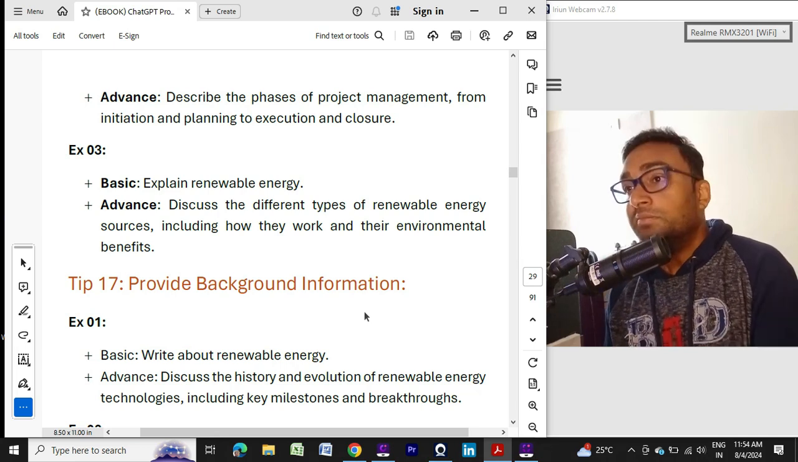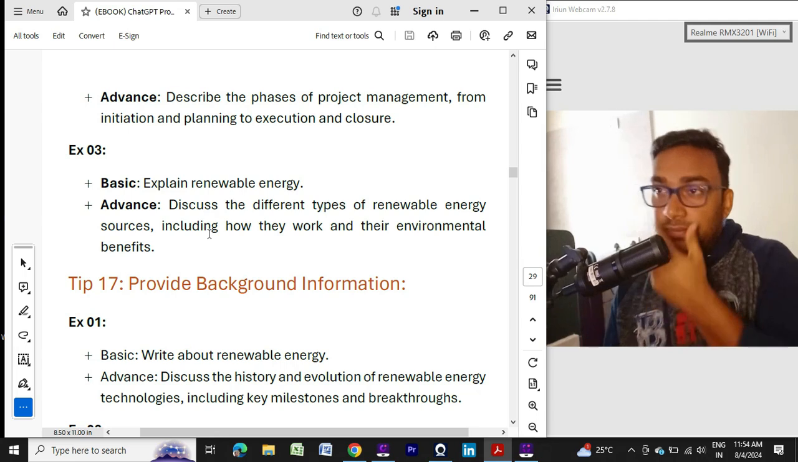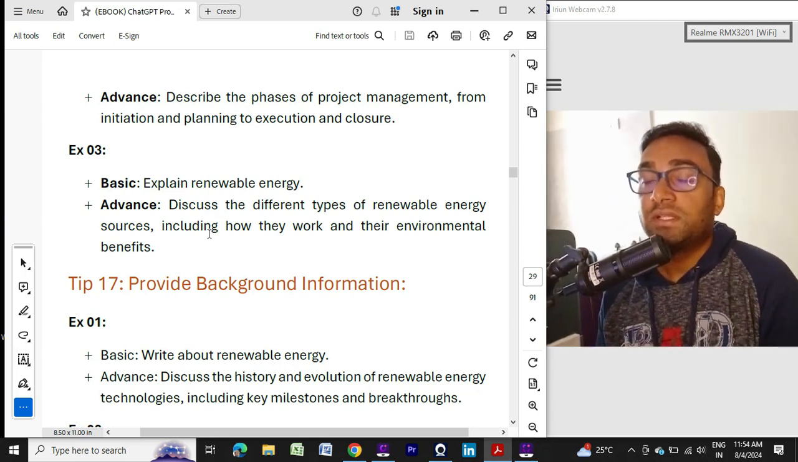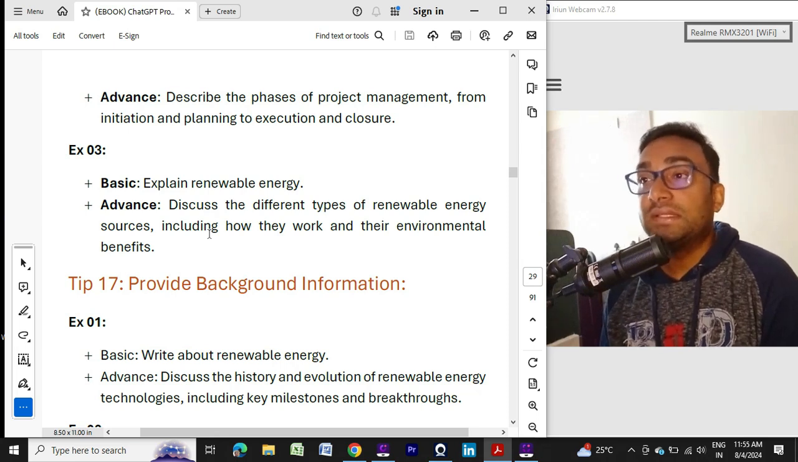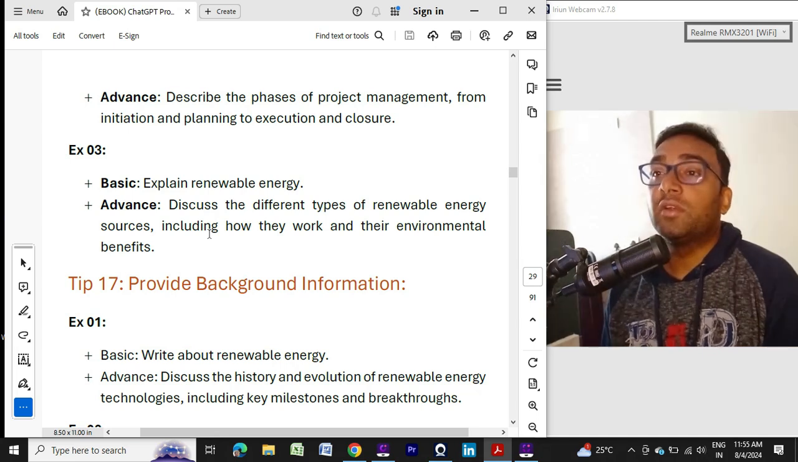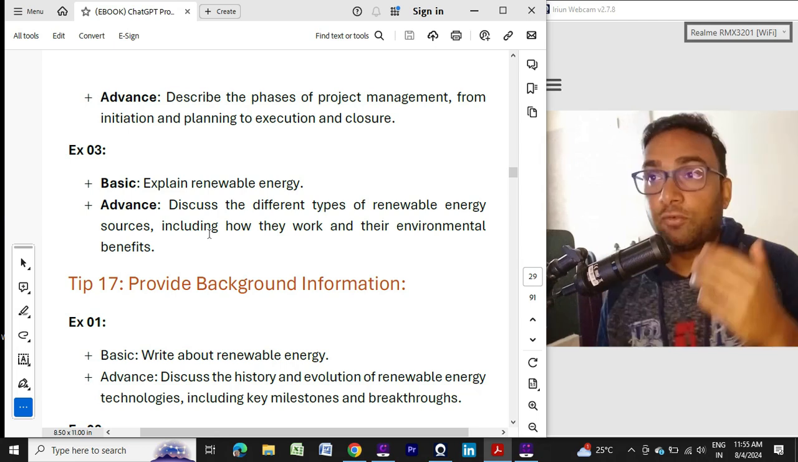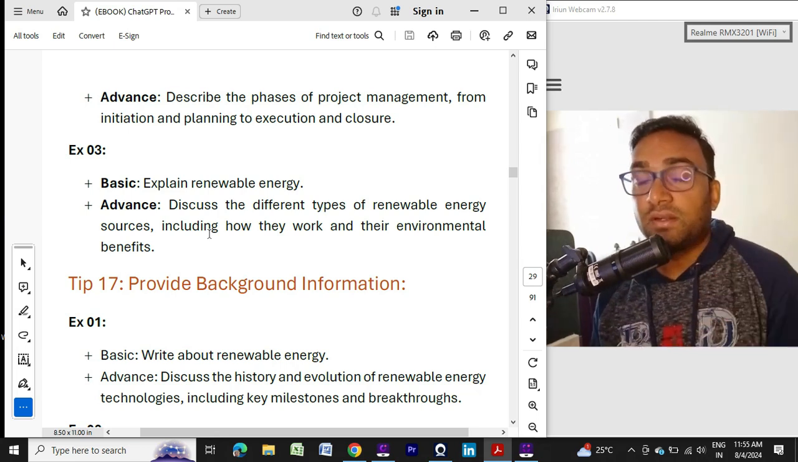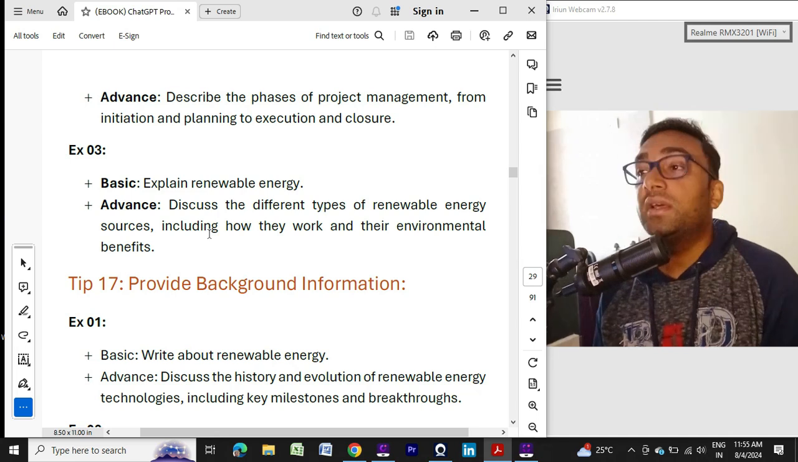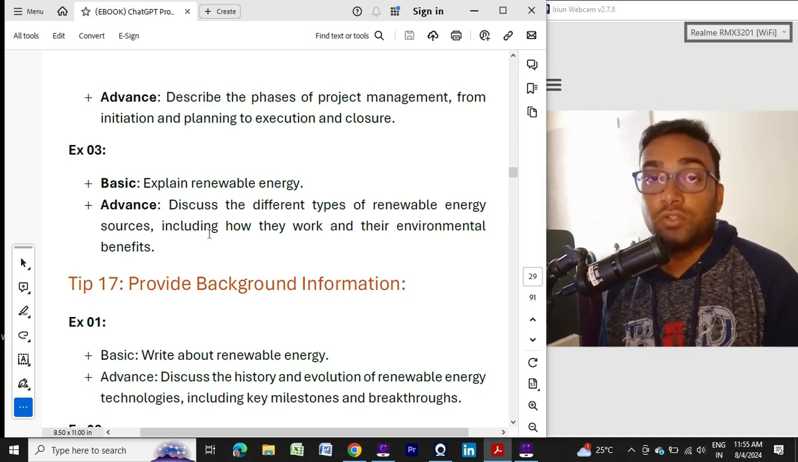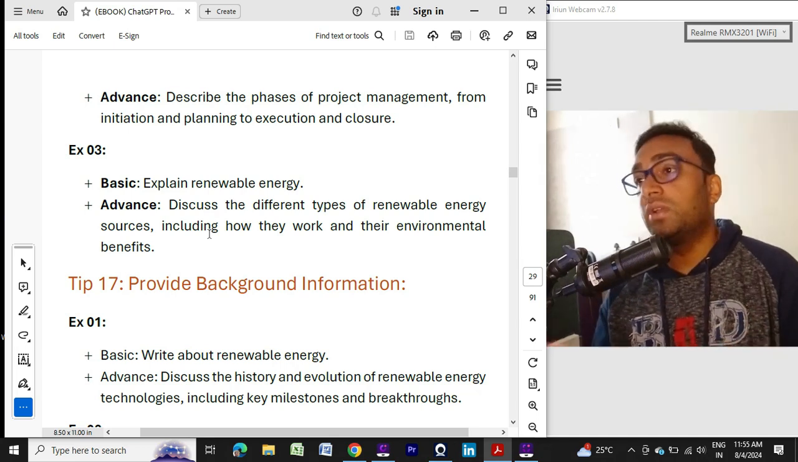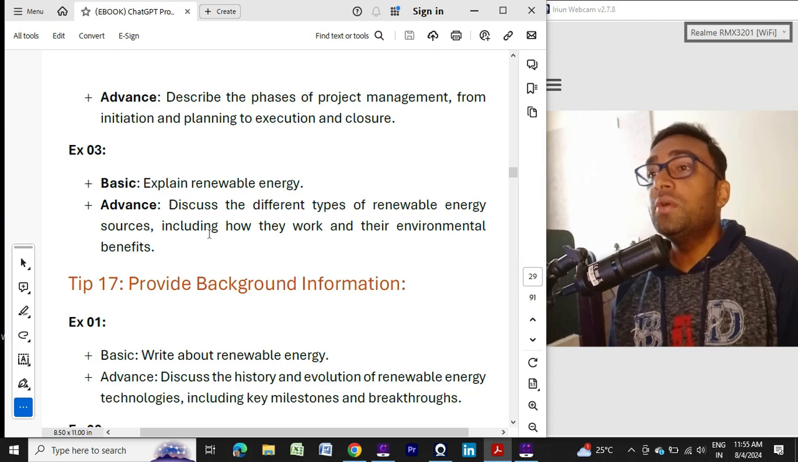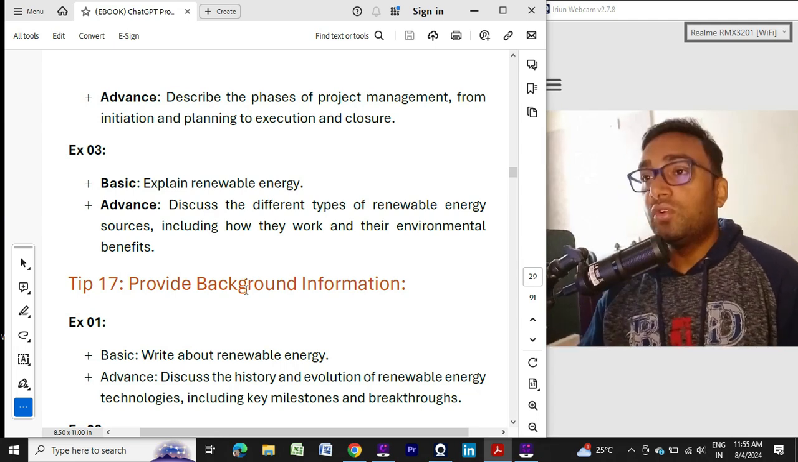Again, example number 3 is explain renewable energy. You are asking ChatGPT a broad question. Instead of that you can ask: discuss the different types of renewable energy sources, including how they work and their environmental benefits. So you are forcing ChatGPT by including some additional steps. Whenever you are writing any content about renewable energy sources, you need to include these topics. Now I think you have got the idea.